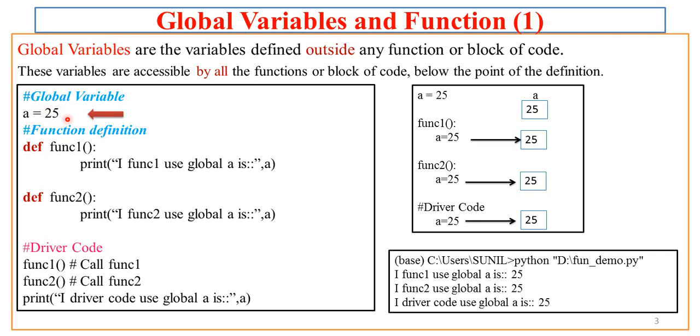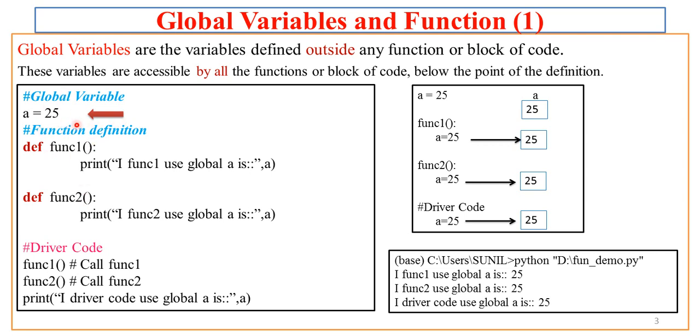Why is this variable called global? Because below the point at which it is declared or defined, this variable is available to all the functions, for example func1 and func2. It is available to func1 and func2, as well as to the block of code. For example, the driver code is a block of code, and it has three statements. One of the statements accesses the value of a, and obviously this a is nothing but the variable we have defined as a global variable above all the functions and blocks of code. So such a variable is a global variable.